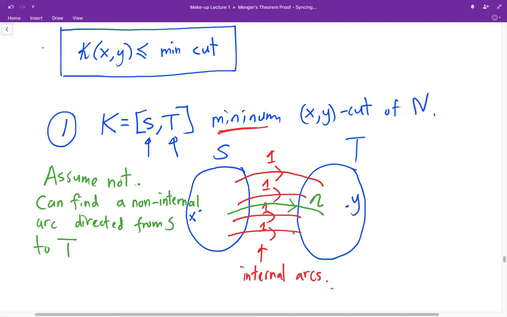Which means when we calculate the capacity of the cut, we must take into consideration this arc whose capacity is n. Therefore, the capacity must be at least n. I want to show you that this is not possible for a minimum xy cut. This is because we can find a cut whose capacity is strictly less than n.